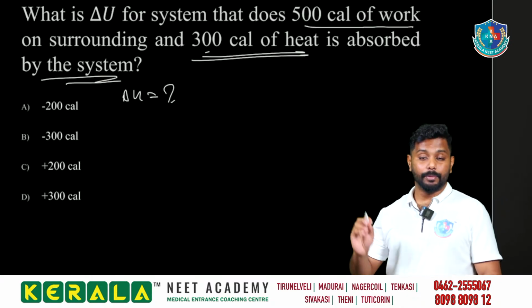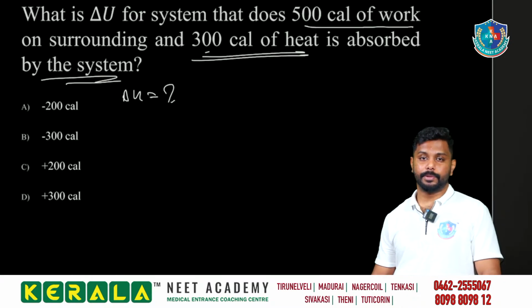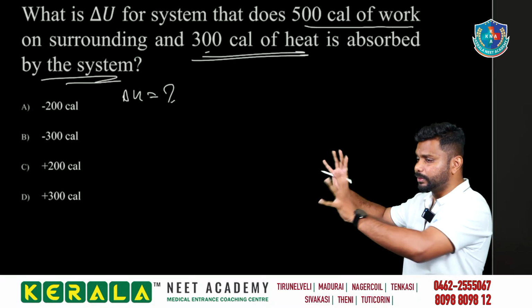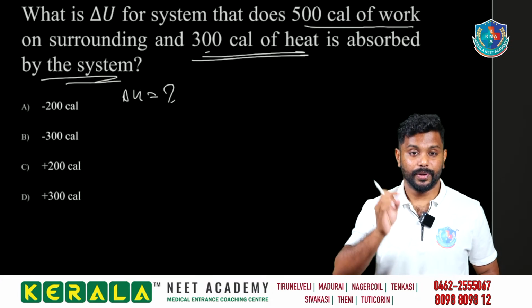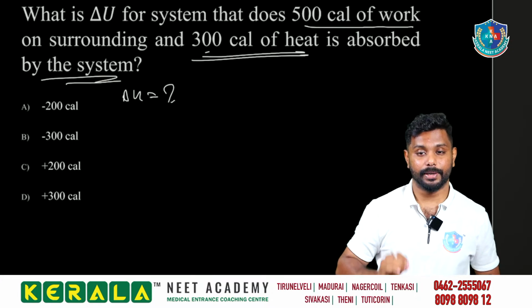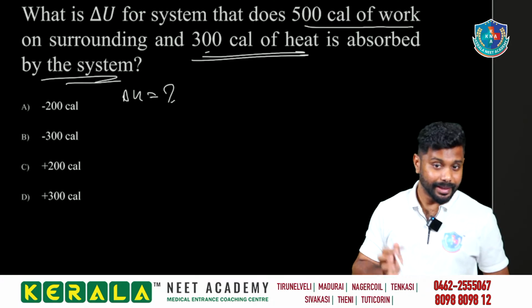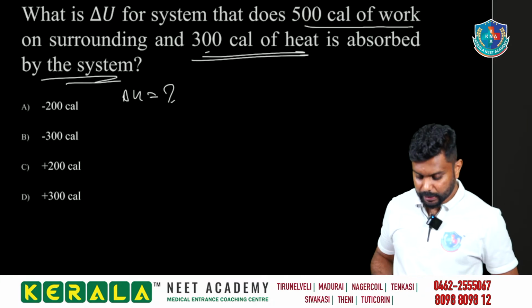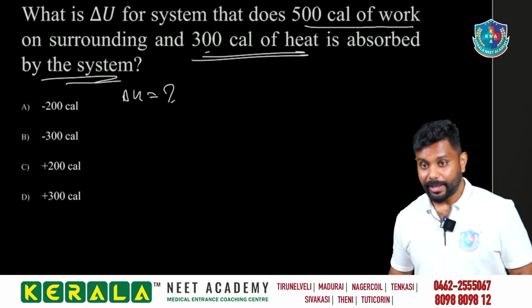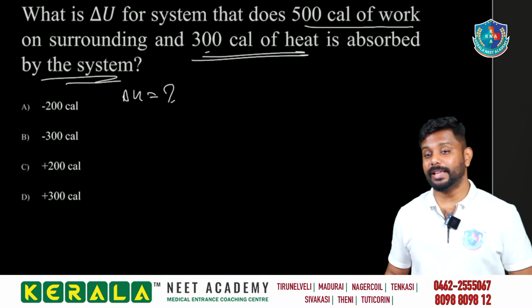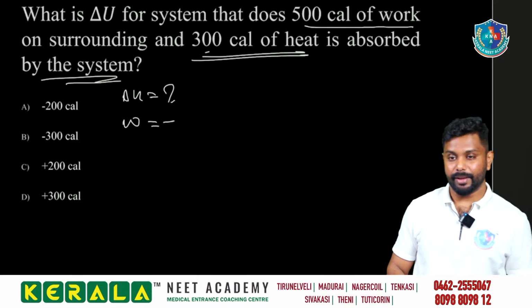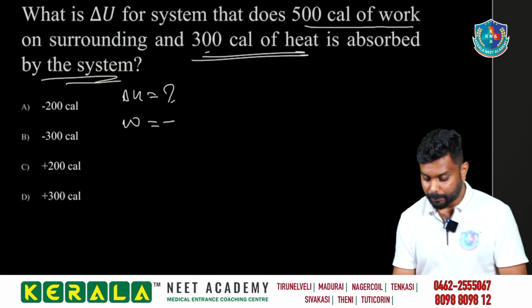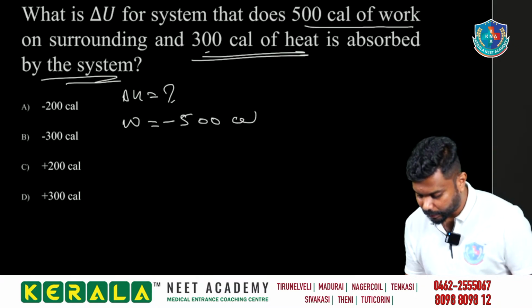And always remember, don't predetermine the equation for thermodynamics. Don't say delta U is equal to this much straight away. First write what things are given, then determine the equation. Always keep that in mind. So delta U is equal to question mark, and for the system that does 500 calorie of work, W is equal to minus 500 calorie, since the work is done by the system.